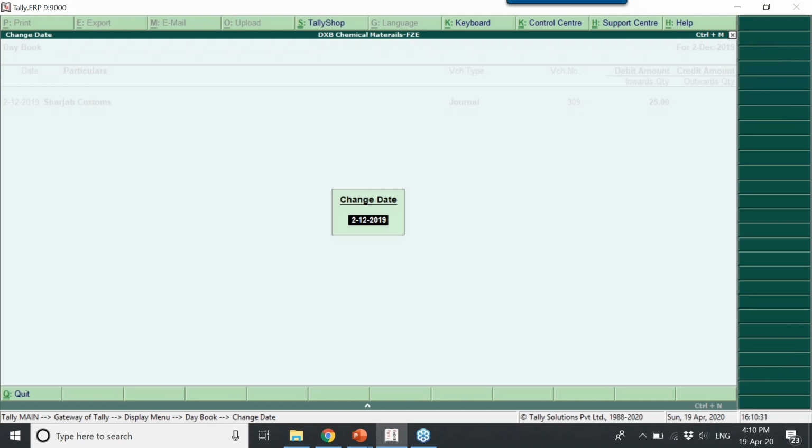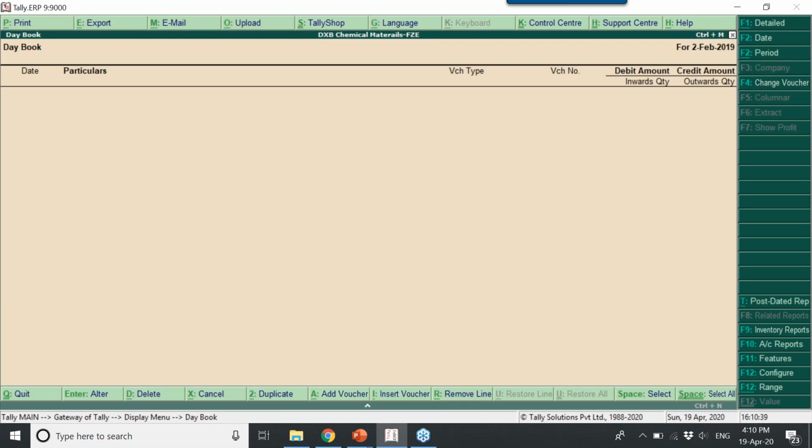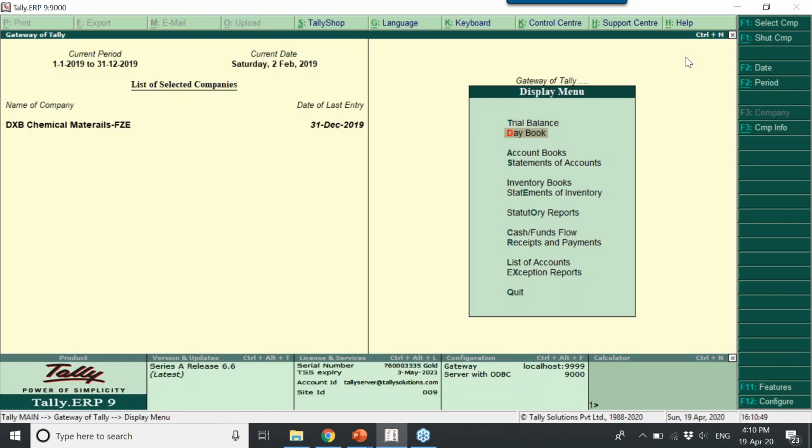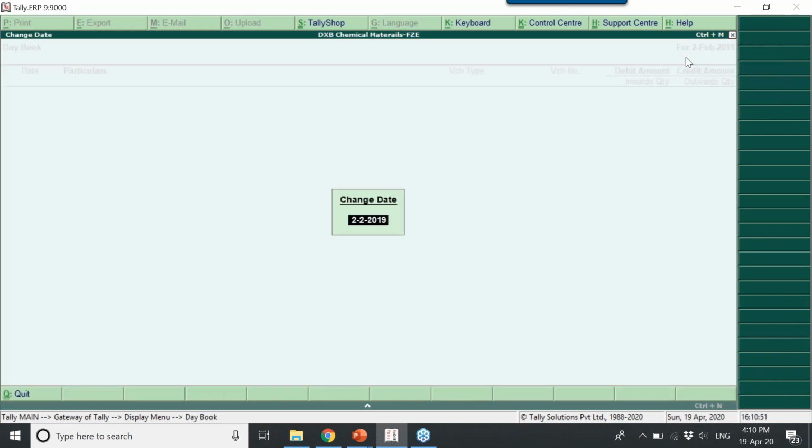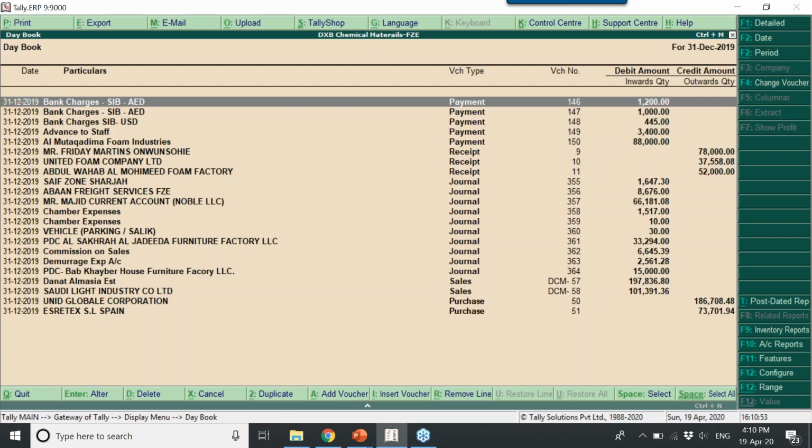For example, 2 star. 2nd February. There is no transaction. However, you can see 2nd February. This is how simplicity was given to the users to change the date however they want to. Now back to 31st December.